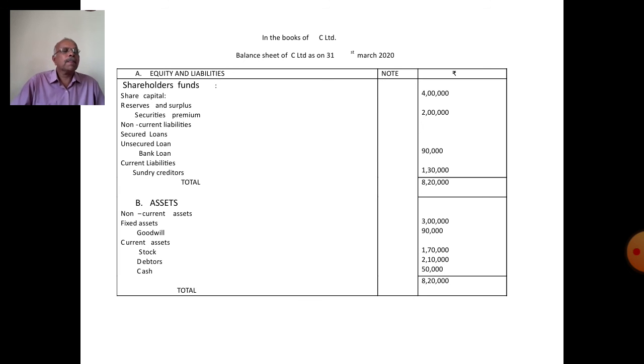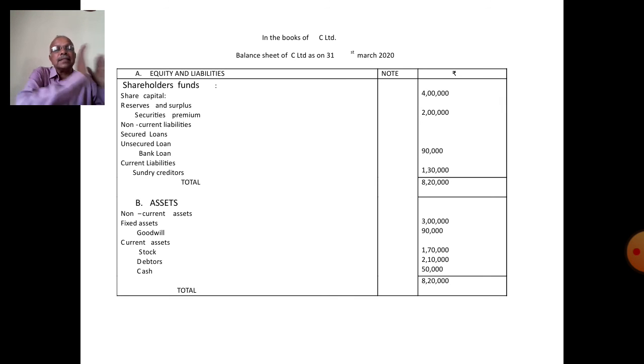A Limited 24,000 into 10 rupees, 2,40,000. B Limited 16,000 shares into rupees 10 but not 15. 15 is the premium. 15 minus 10 rupees is the premium amount. Share capital 2,40,000 plus 1,60,000, 4 lakh. Share capital amount 4 lakh.